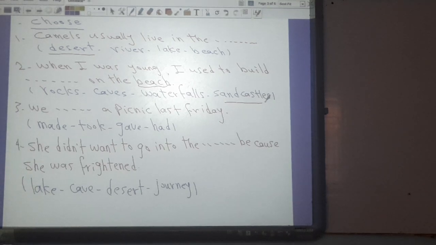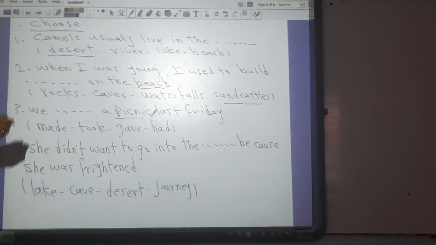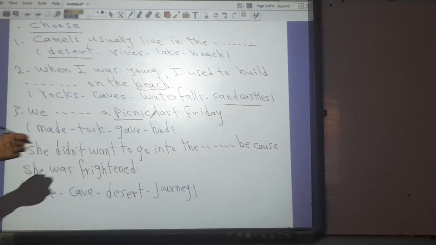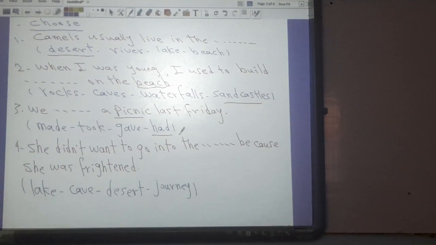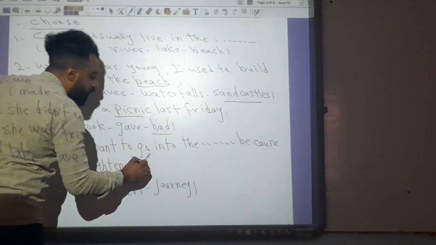This is a picnic last Friday. We said have a picnic. So what is the past form of have? It's had. She didn't want to go into the cave because she was frightened. Look at this, go into.